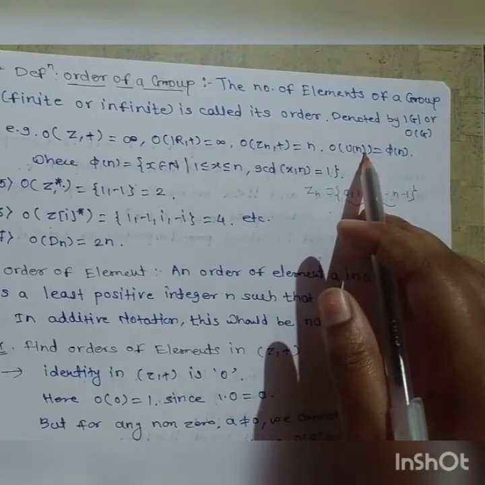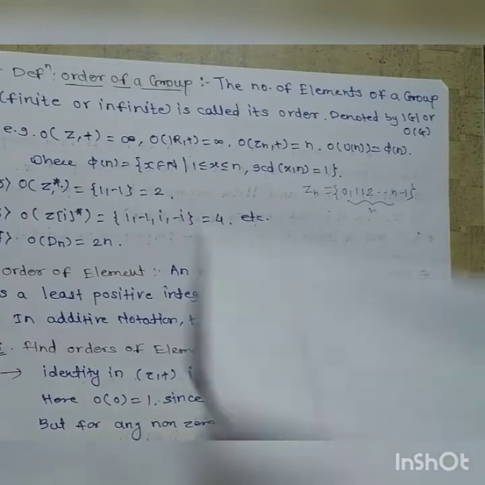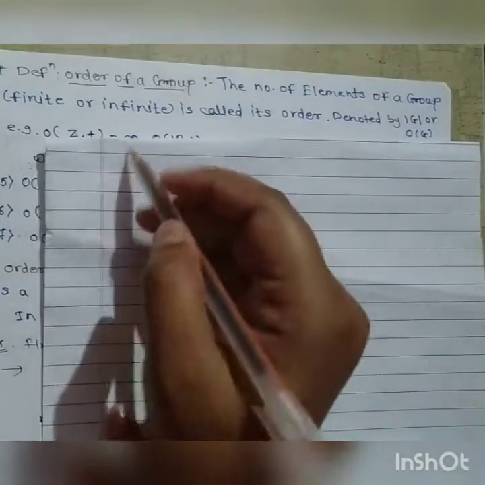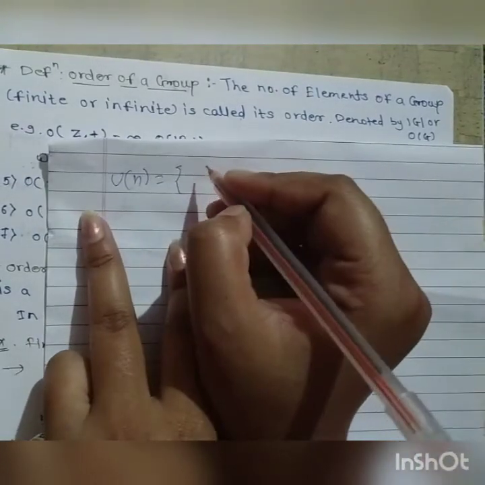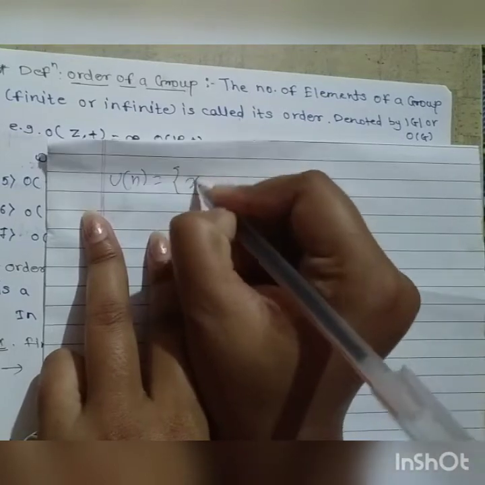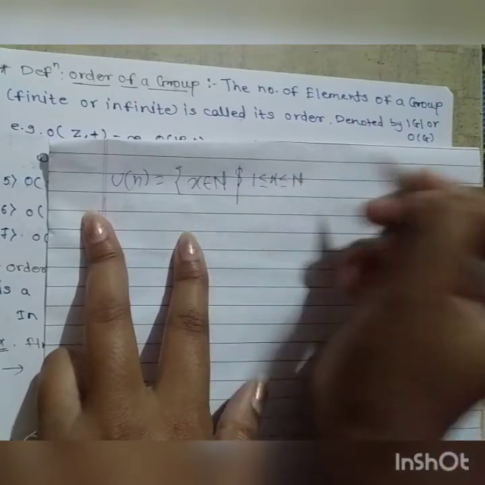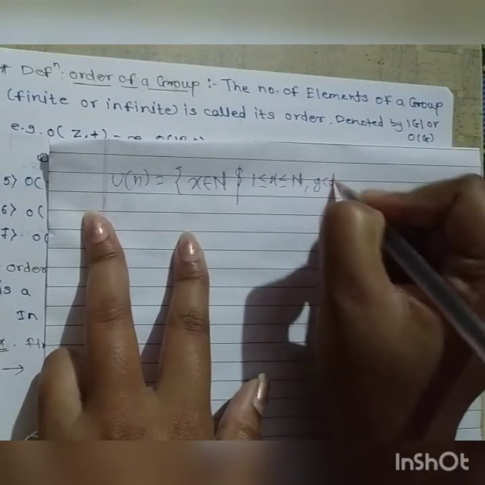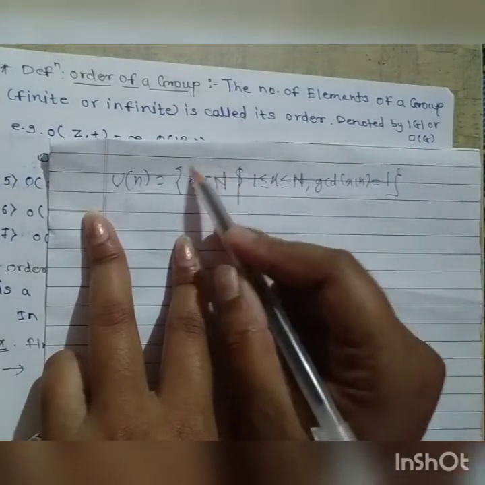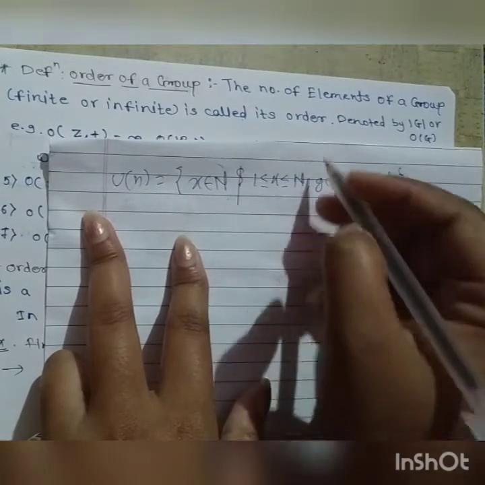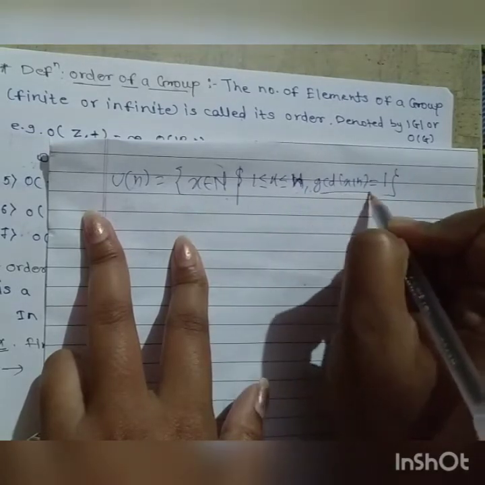Order of U of n. For this U of n we have to know which group it is. U of n is the set of all those elements x belonging to the natural numbers such that 1 is less than or equal to x less than or equal to n, such that GCD of x with n is equal to 1.